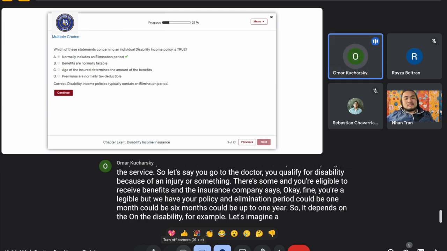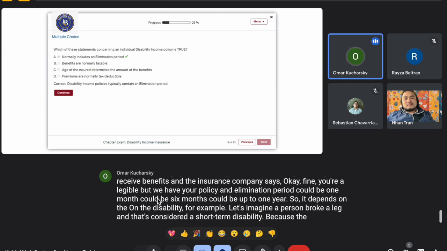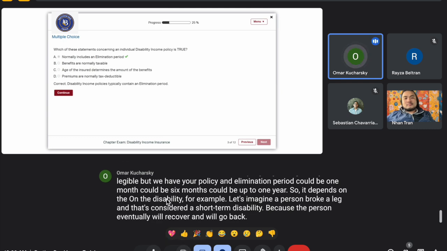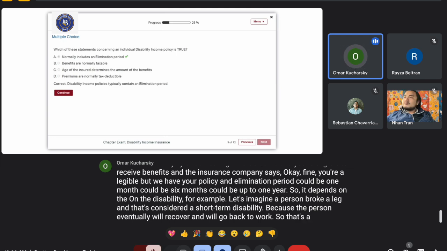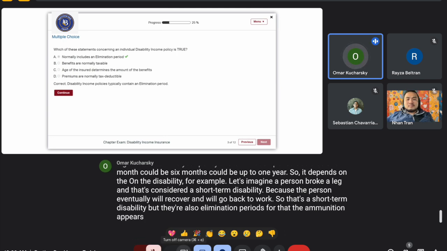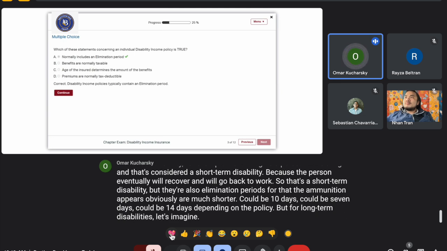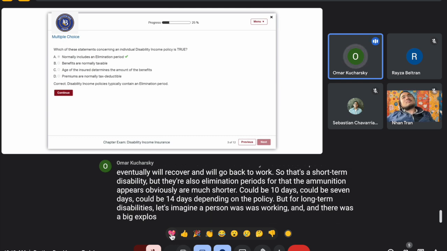For example, let's imagine a person broke a leg, and that's considered a short-term disability because the person eventually will recover and go back to work. There are also elimination periods for that, but they are obviously much shorter. Could be 10 days, 7 days, or 14 days, depending on the policy. But for long-term disabilities, let's imagine a person was working and there was a big explosion and the person lost the ability to hear, got deaf, unfortunately.